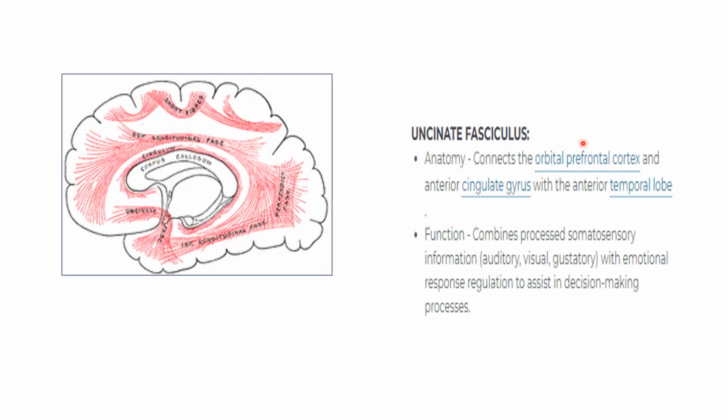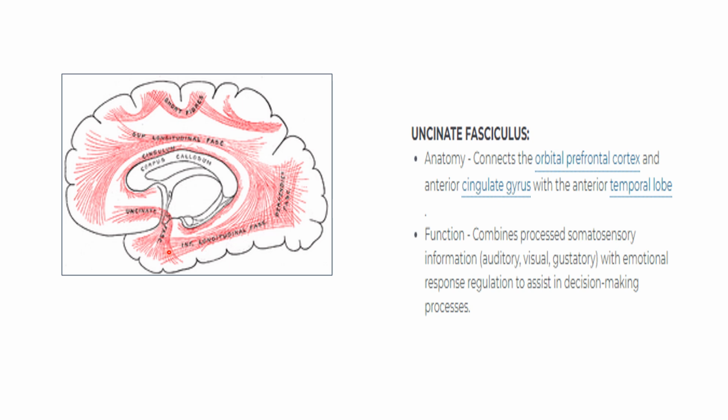Coming to uncinate fasciculus. This is the uncinate fasciculus. It connects the orbital prefrontal cortex and anterior cingulate gyrus with the anterior temporal lobe. So this is the prefrontal cortex. This is the cingulate gyrus and this is the anterior part of the temporal lobe. These are connected together by uncinate fasciculus.